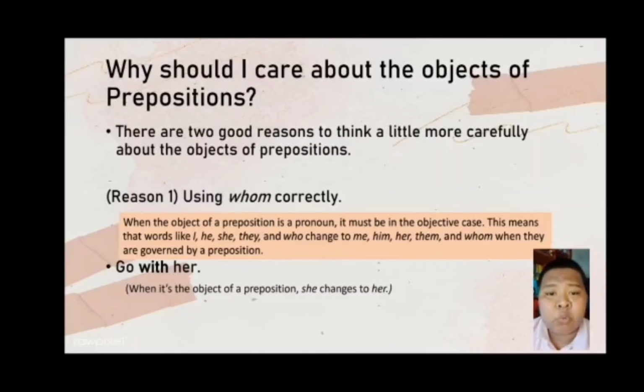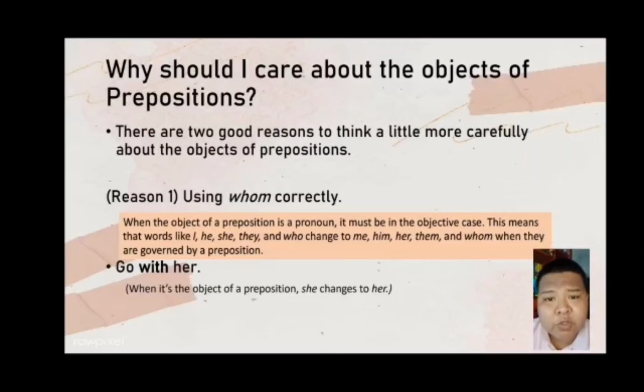This means that words like he, she, they, and who change to him, her, them, and whom when they are governed by a preposition. For example, go with her. When it's the object of a preposition, she changes to her.